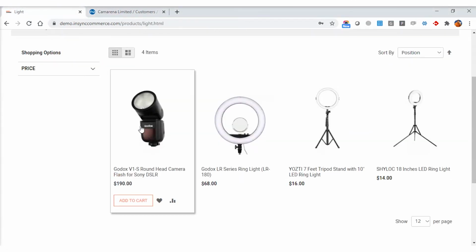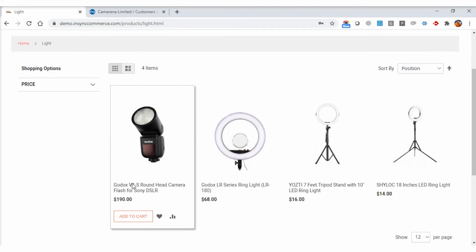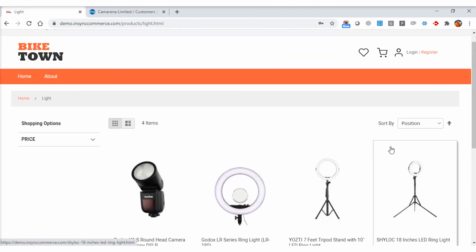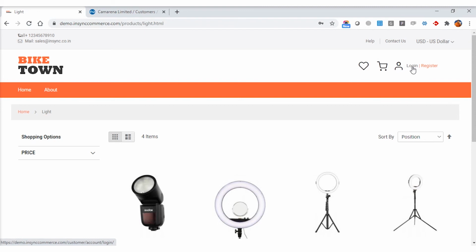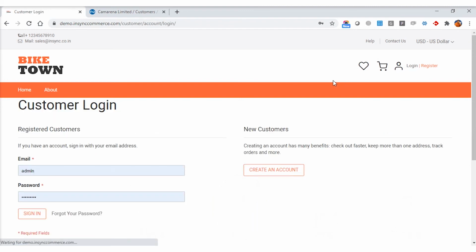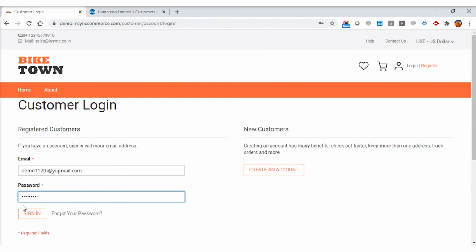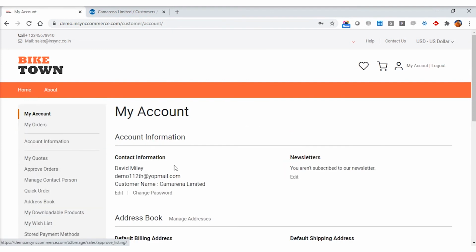Currently, the base price of the product shown to a visitor is $190. Technically, as per the pricing rule, when David logs in to this portal from Cameron Unlimited, as per the category discount we have applied on the category light, David should be able to see it at a 25% discounted price. So let's log in. We have already copied the contact person email ID. I will quickly log in here, click on sign in, and move to the home page.